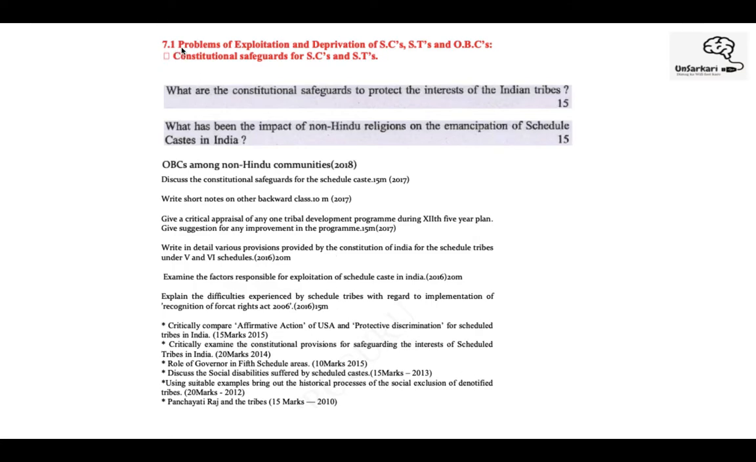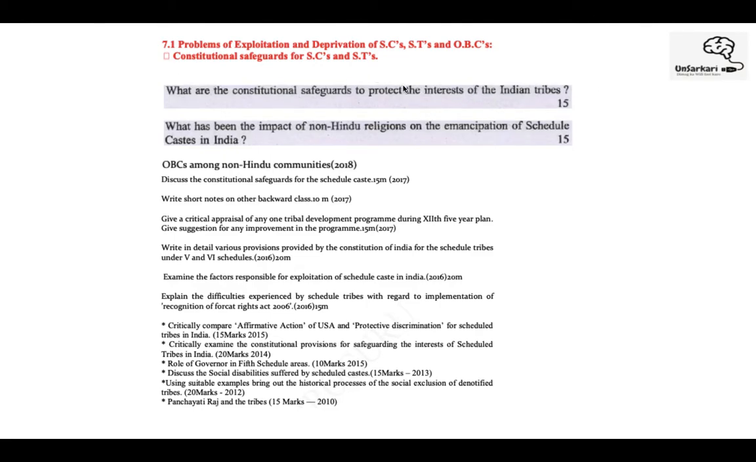So the next unit is on problems of exploitation and deprivation of SC, ST. See, in the previous unit we have done similar problems from a tribal perspective. Now we are doing it for backward classes, SC, ST, OBCs, and the constitutional safeguards. Constitutional safeguards, study for your polity also. Look at the question: what are the constitutional safeguards to protect the interest of Indian tribes?